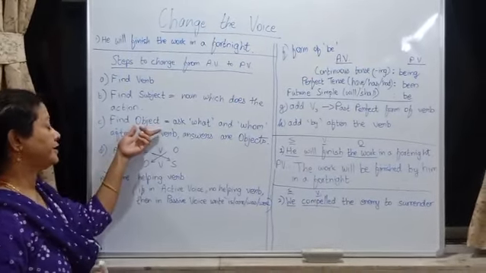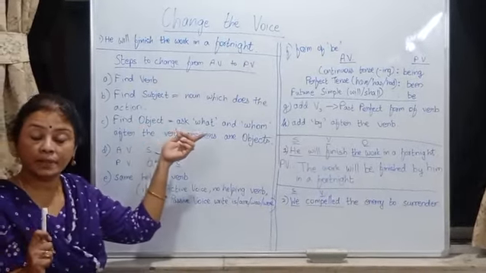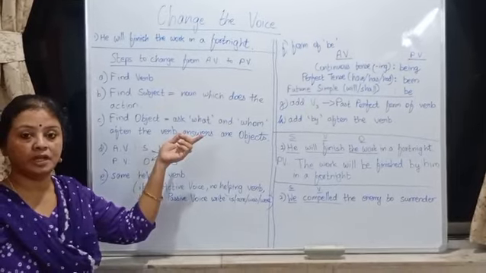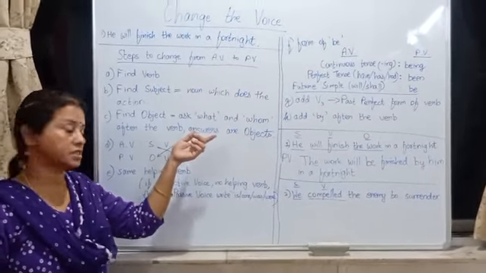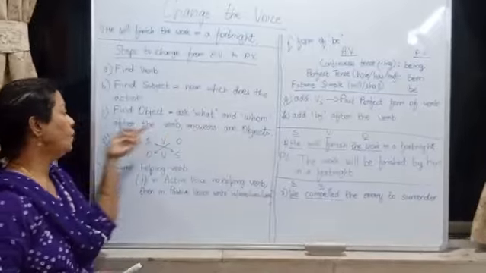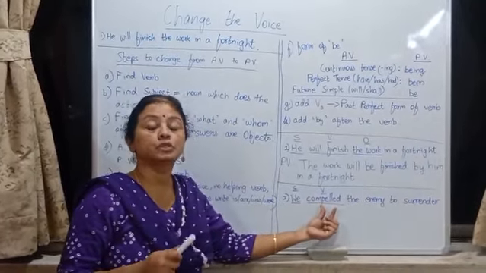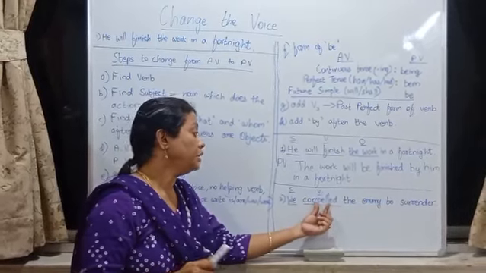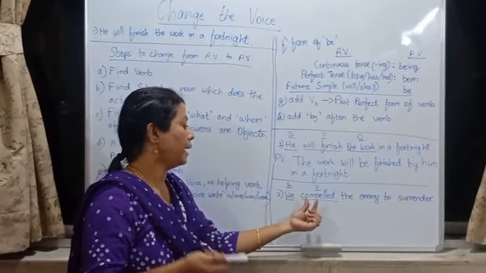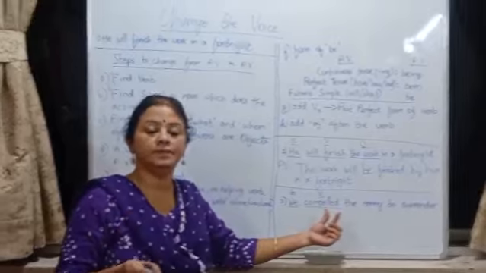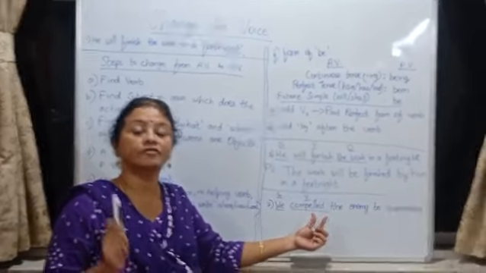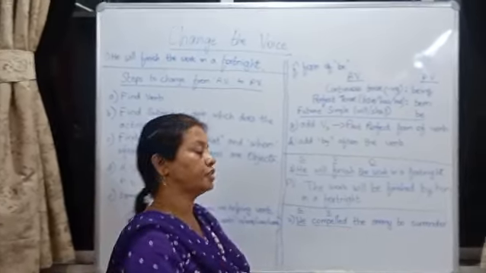Next step, find the object. You have to remember this formula. Without this formula, you cannot change the voice. Ask what and whom after the verb. Compelled what? No answer. Compelled whom? Okay, we compelled whom? The enemy. Therefore, the enemy is the object.